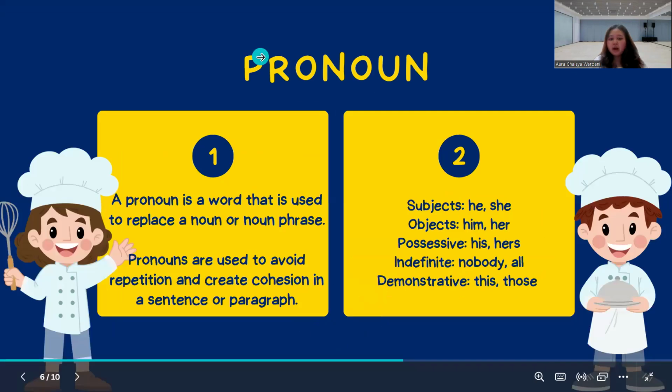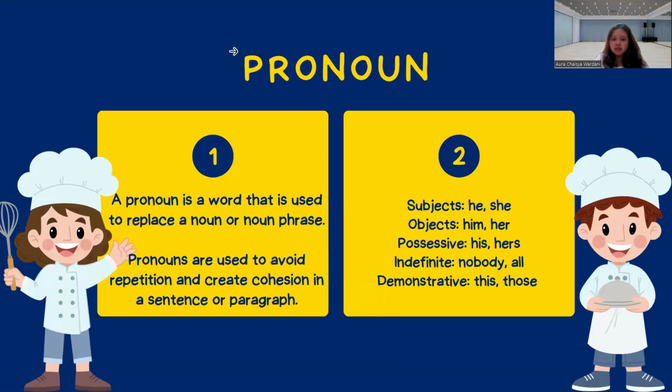And then pronoun. A pronoun is a word that is used to replace a noun or noun phrase. Pronouns are used to avoid repetition and create cohesion in a sentence or paragraph. Subjects: he, she. Objects: him, her. Possessive: his, hers. Indefinite: nobody, all. Demonstrative: these, two.